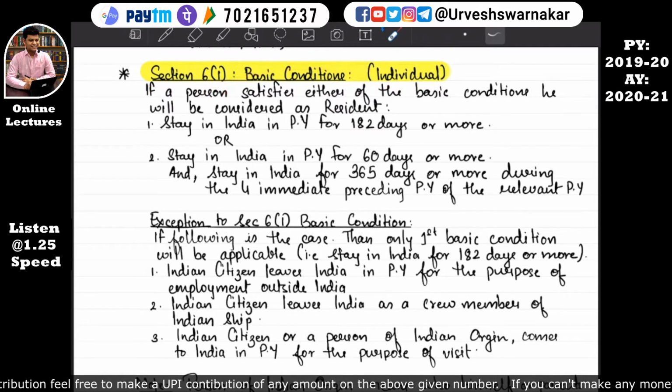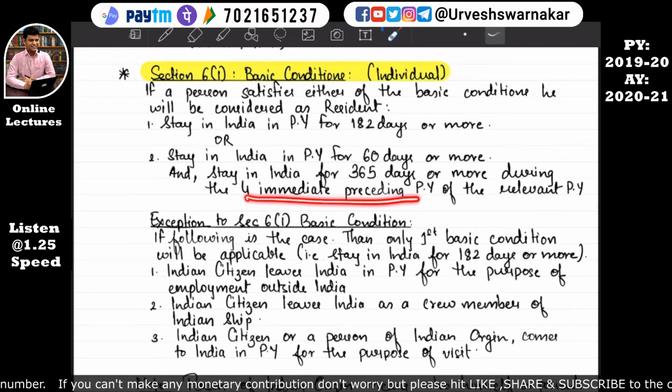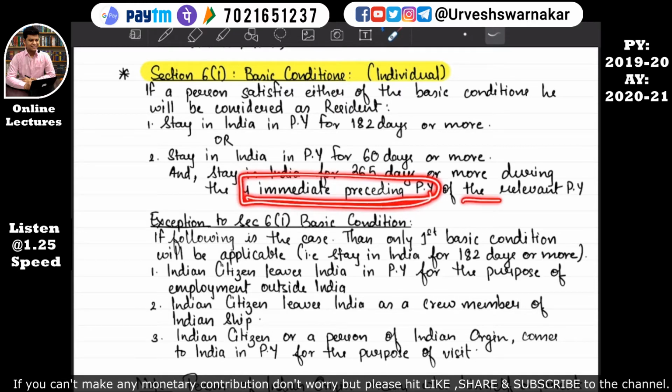individual. If a person satisfies either of the basic conditions, he will be considered as what? Resident. How? By fulfilling either this basic condition, stay in India in the previous year for 182 days or more, or stay in India in the previous year for 60 days or more, and stay in India for 365 days or more during the 4 immediate preceding previous years of the relevant previous year.